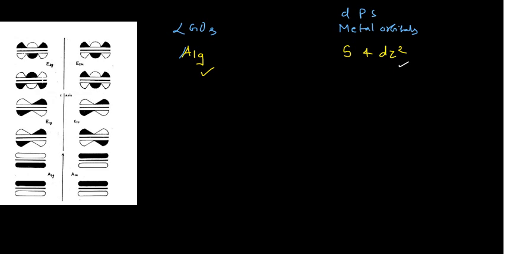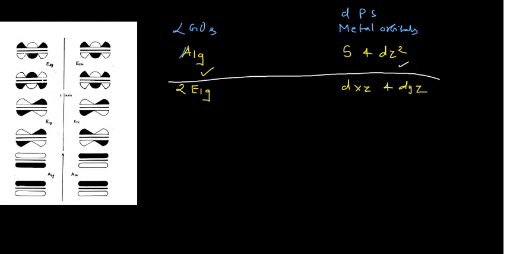And second I can give you, that is 2E1g doubly degenerate. This can interact with the dxz metal orbital and dyz metal orbital. And please remember, this is very important, these two will form the bond with the Cp rings which the iron will form. So here you can see extensive overlapping would be there.